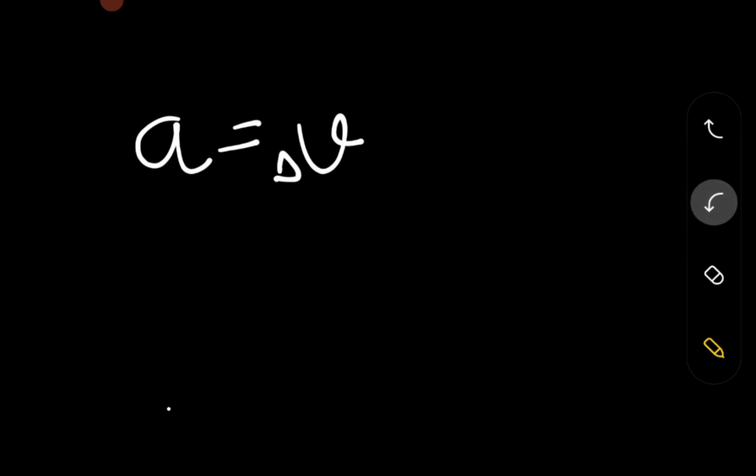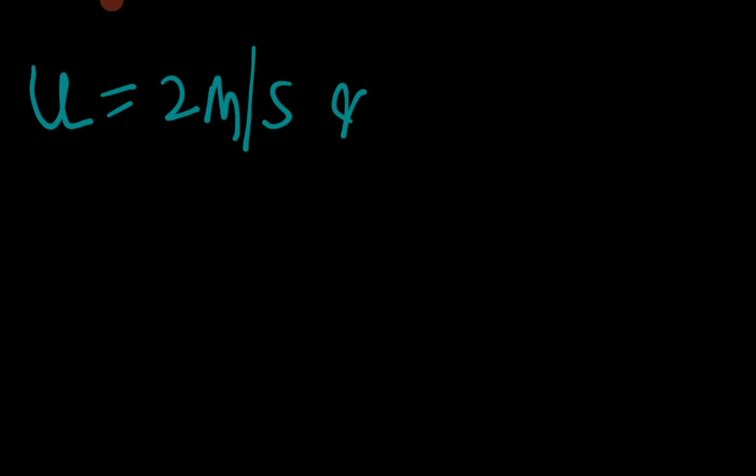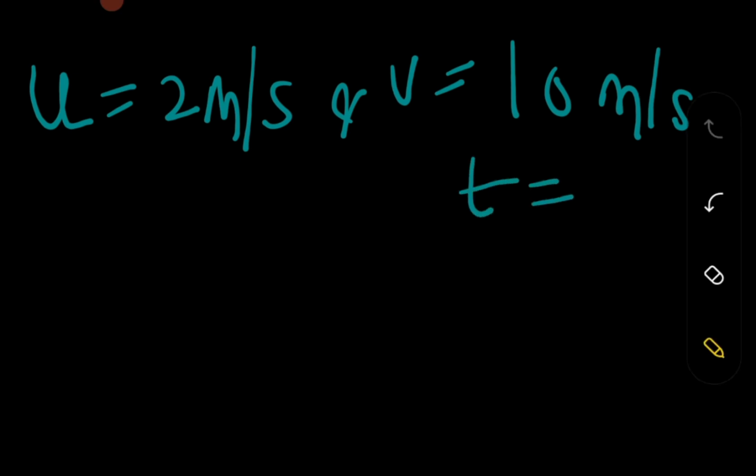For example, if I have a problem where the initial velocity of a body is given as 2 meter per second, and the final velocity of the particle is 10 meter per second, and the time is, let's say, 4 seconds, so that my data is good. What is the acceleration?